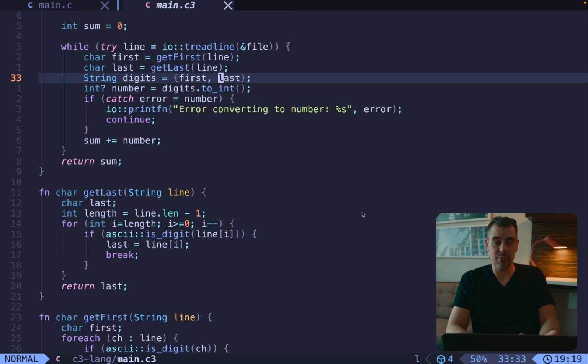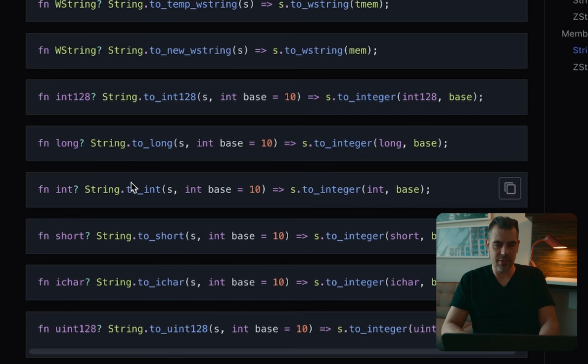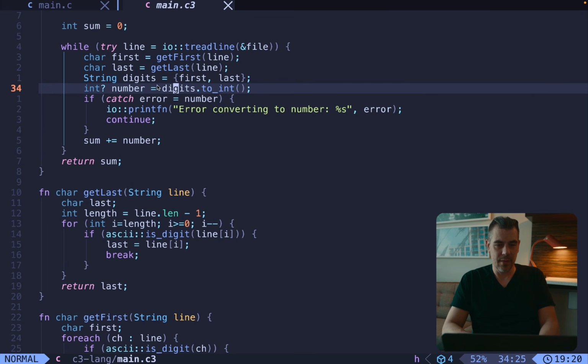I tried this and it worked. I wasn't sure, and then I did find this in the documentation, to int. So I think I went down here into strings in the documentation and found to int. And I assume this S meant like self. I didn't have to pass it in there because it's string dot to int. So you take the string variable digits here and then run the function from it, to int, and that worked.